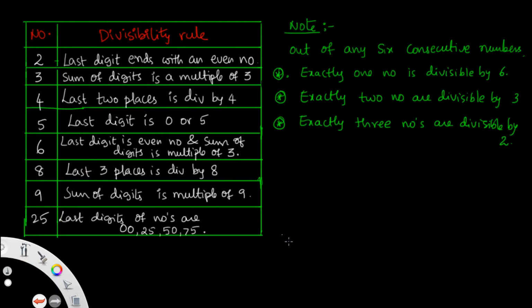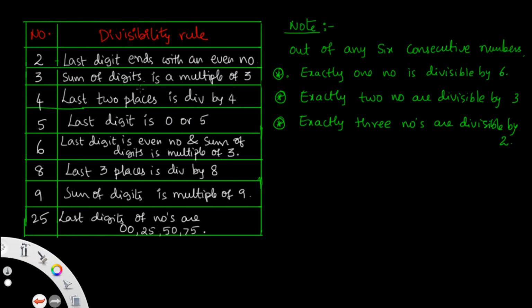For the next question, first you have to learn the divisibility rules. The common divisibility rules are for 2, 3, 4, 5, 6, 8, 9, 25. If a number is divisible by 2, the divisibility rule is that the last digit is an even number. That means the units place must be filled with an even number.